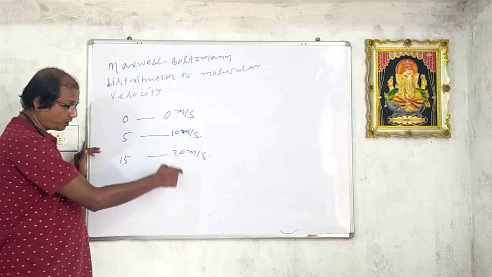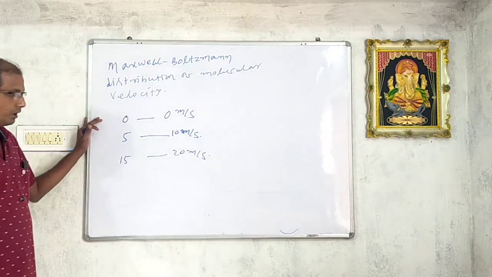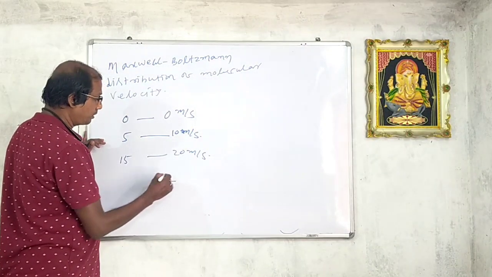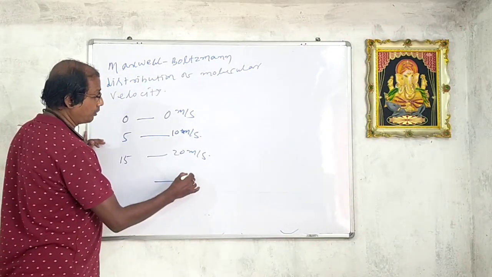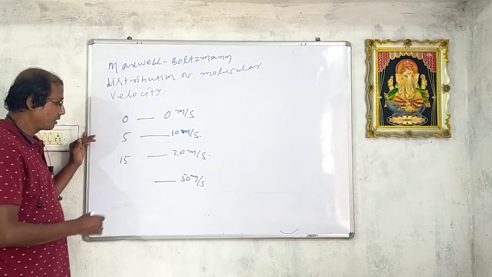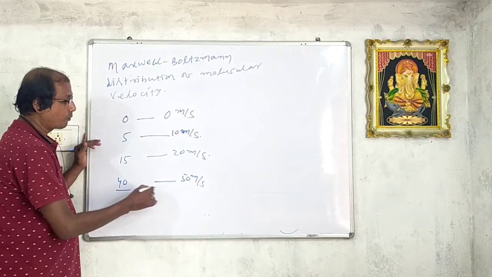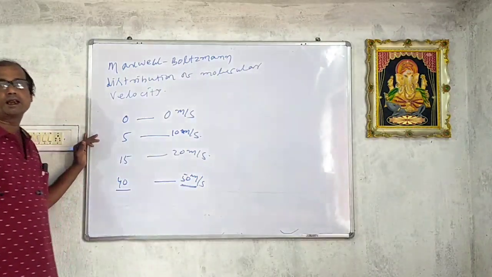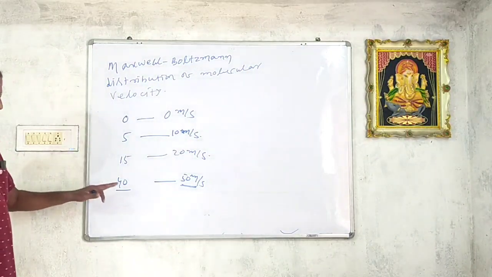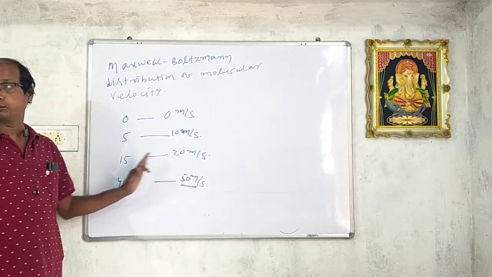So as velocity increases, the number of molecules increases. At 50 meter per second, suppose 40 molecules, the maximum, possess that velocity.